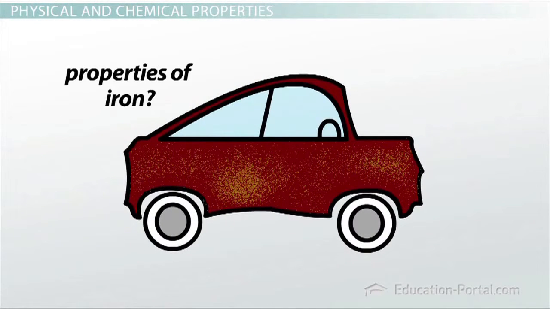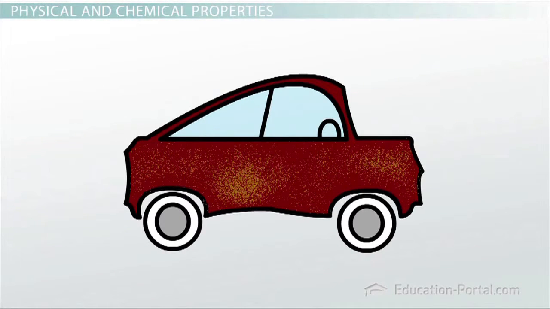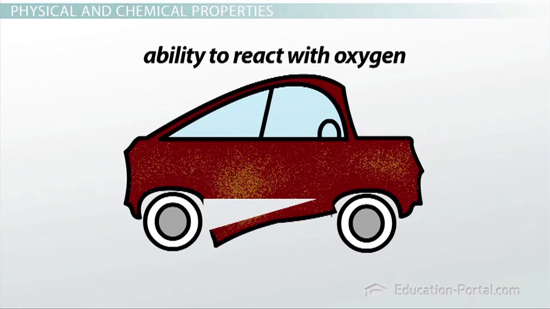What are some of the physical properties of rust? Are they anything like the properties of iron? Are they anything like the properties of oxygen? No, rust has its own set of properties. First, unlike its metallic counterpart, it's brittle. It's also a dull reddish-brown color. So the ability to react with oxygen is a chemical property.